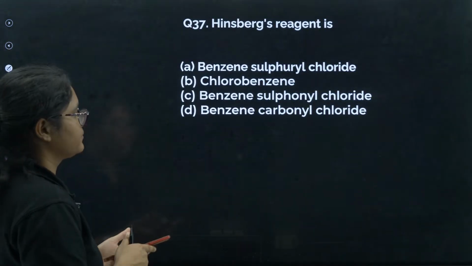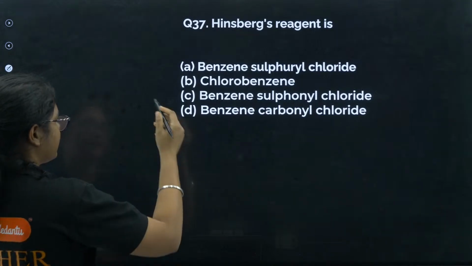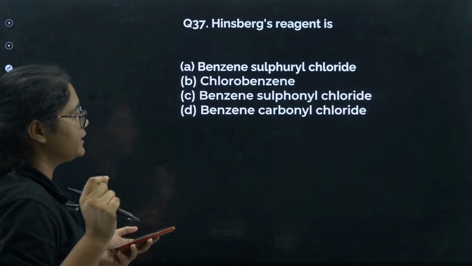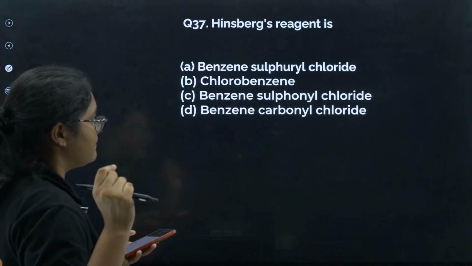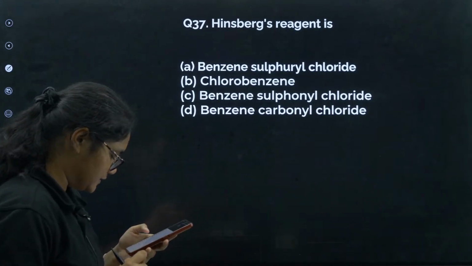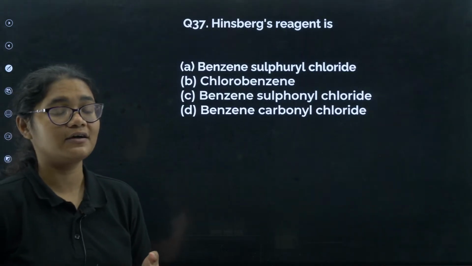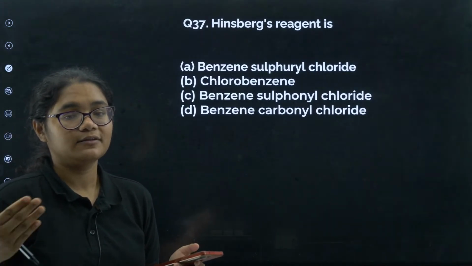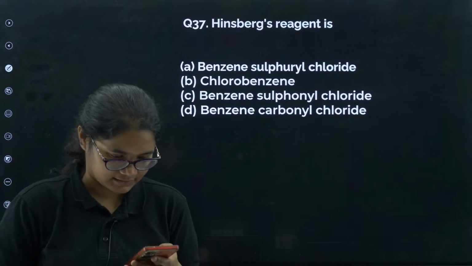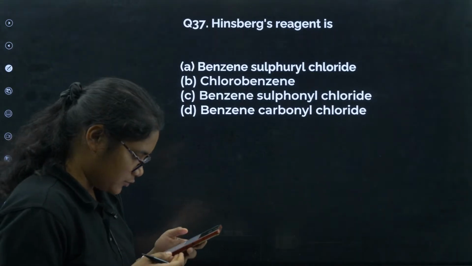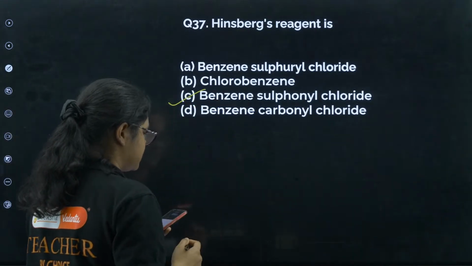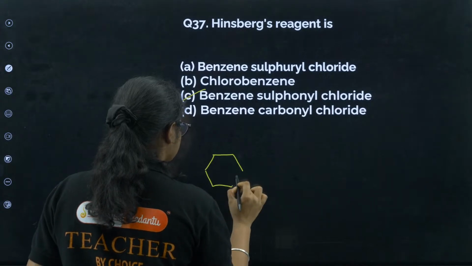Okay. Fine. Now let's go to 37. Hinsberg reagent is, this is also a little tricky question. Hinsberg reagent is benzene sulfonyl chloride, chlorobenzene, or benzene carbonyl chloride. Which is your Hinsberg reagent? This is also used as a test to differentiate between 3 degree, 2 degree and 1 degree, right? This is a very important 5-marker question as well. Yes, so let us answer this one. Benzene sulfonyl chloride is the correct answer. If you remember, the structure is like this.